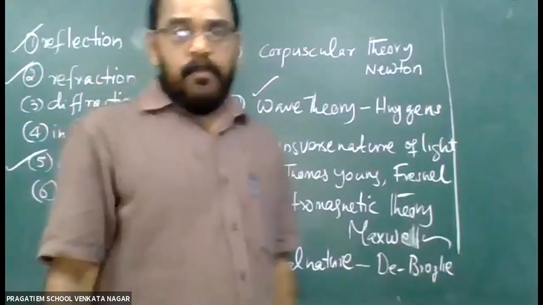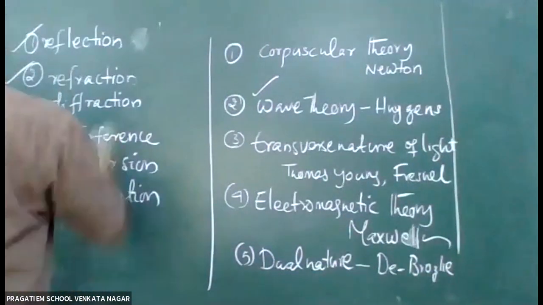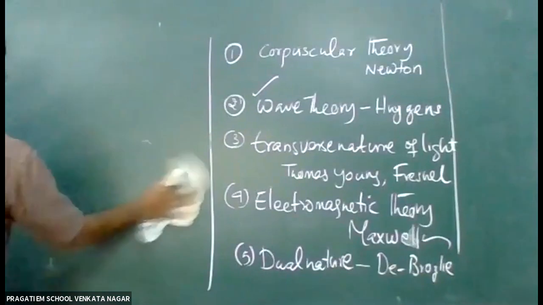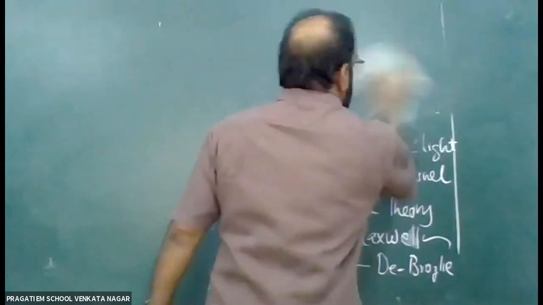In this video, we mainly study reflection of light. After studying reflection and the laws of reflection, we can go to the next topic.